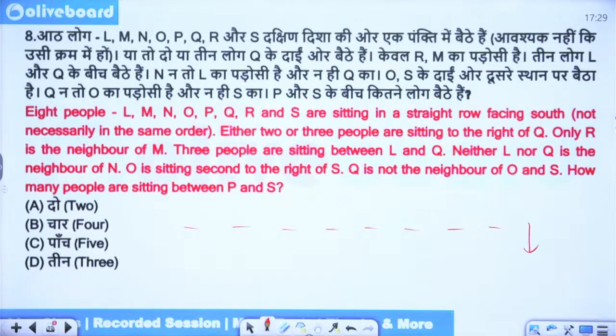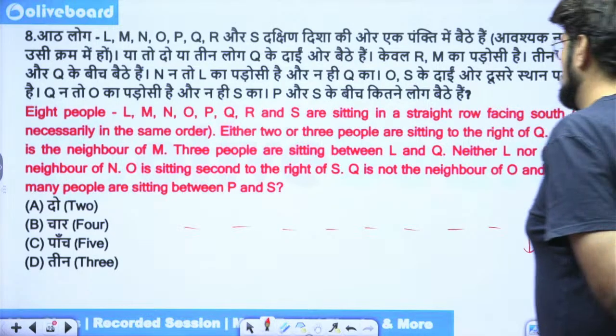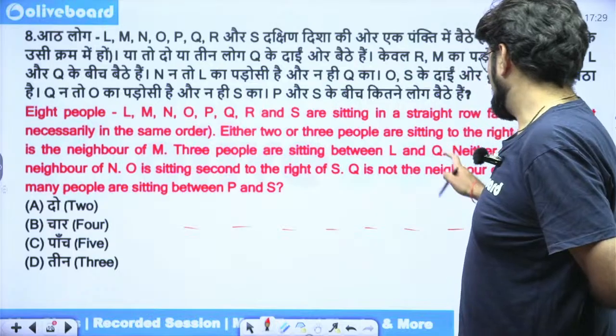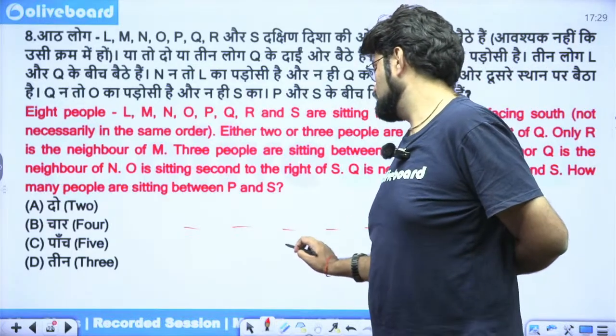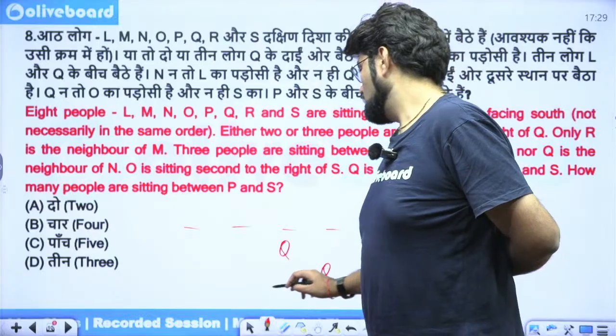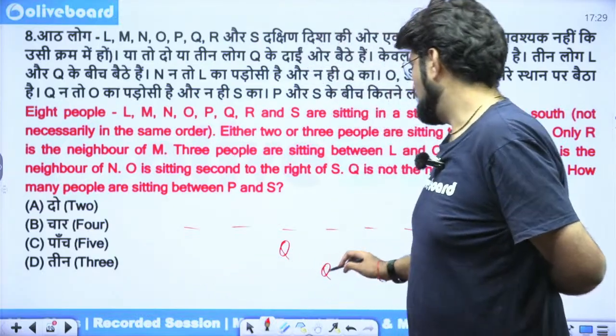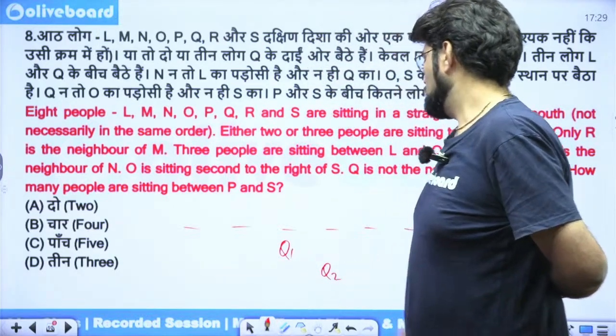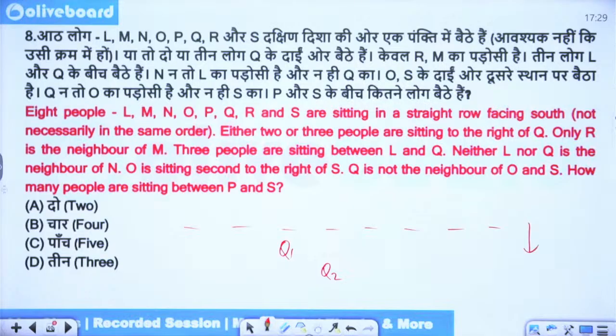Either 2 or 3 people are sitting to the right of Q. So we'll have 2 cases for Q. To the right of Q, there are either 2 people, or 3 people. Okay, this is fine, Q1 and Q2. There are 2 cases, right?